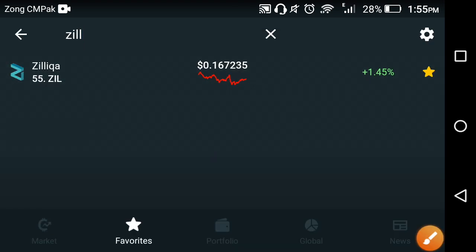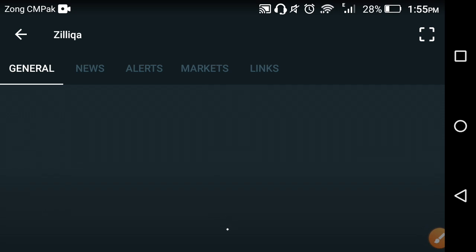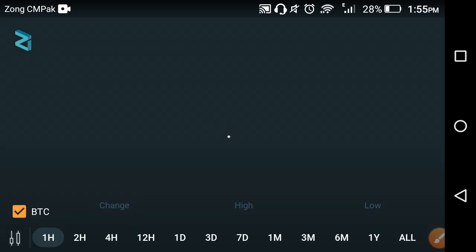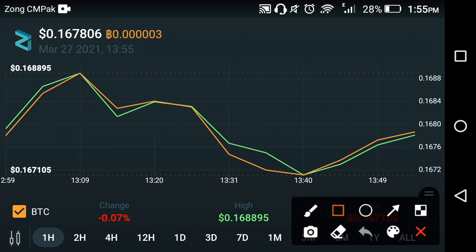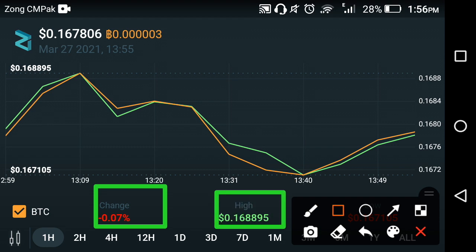Now let's see the live price prediction of Zilliqa cryptocurrency in the market. As you can see, that is a live price prediction of Zilliqa in the last 1 hour result. You are watching now, the change is negative 0.07 for Zilliqa in the last 1 hour. As you can see here, the high price of Zilliqa cryptocurrency in the market is 0.168895.